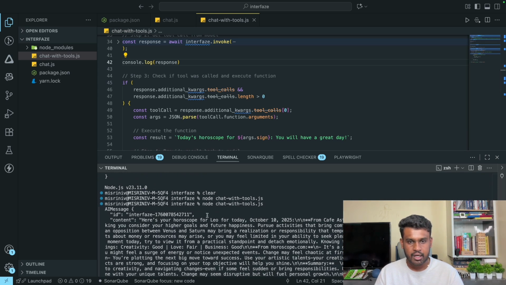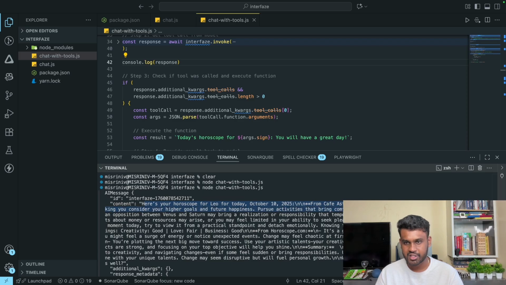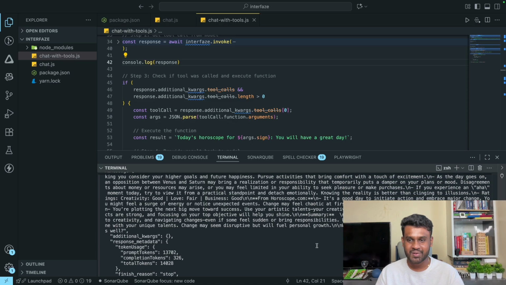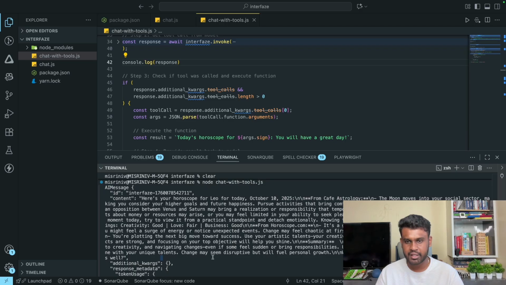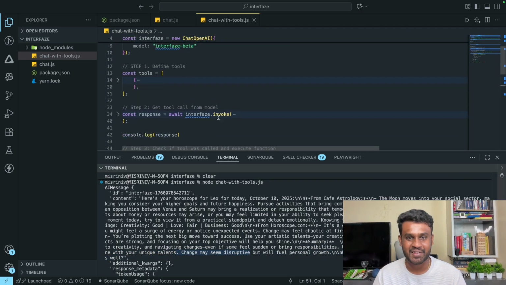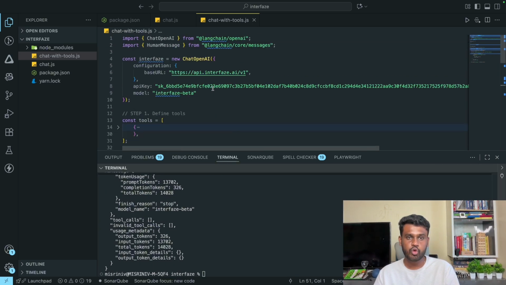Okay, see, here's the horoscope for Leo today, October 10th. So from Cafe Astrology, the moon moves into social sector. I'm glad it's a great day to initiate action and embrace major change. But yeah, so you get to know, right? It is giving you complete information which you can format properly. Manage financial caution and shine with your unique talents. Change may seem disruptive. Okay, so I see a mixed opinion on my zodiac sign. But anyways, this is how you build and access tools.